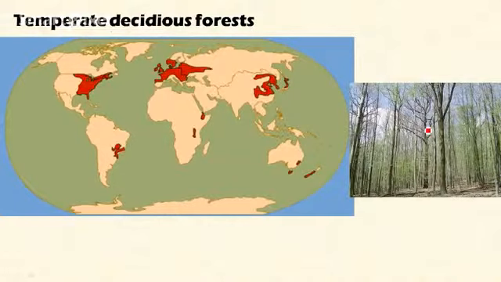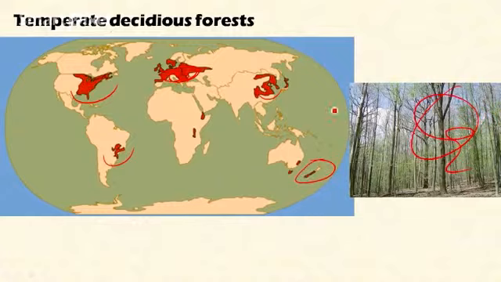The third biome is temperate deciduous forest. Deciduous means trees which shed leaves during the dry period. Here you can observe the tree characteristics. This temperate deciduous forest occupies central and southern Europe, western China, eastern North Africa, certain parts of Brazil, and New Zealand.